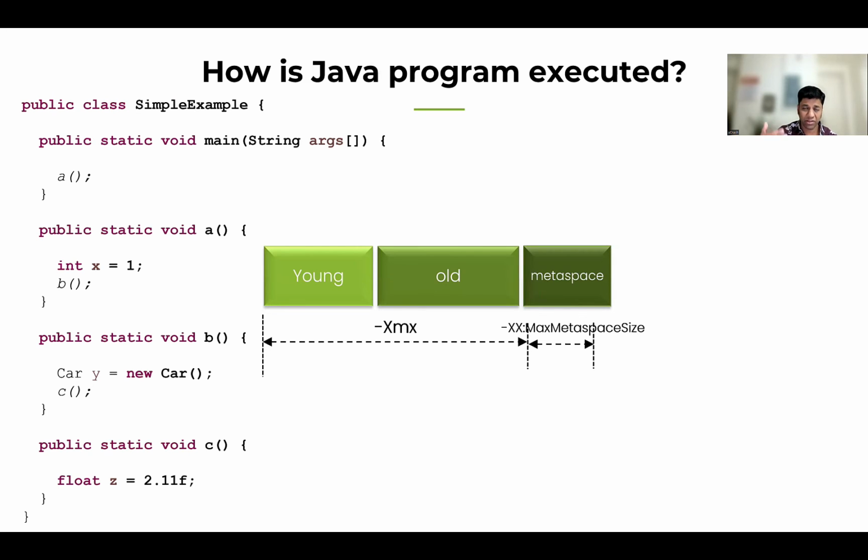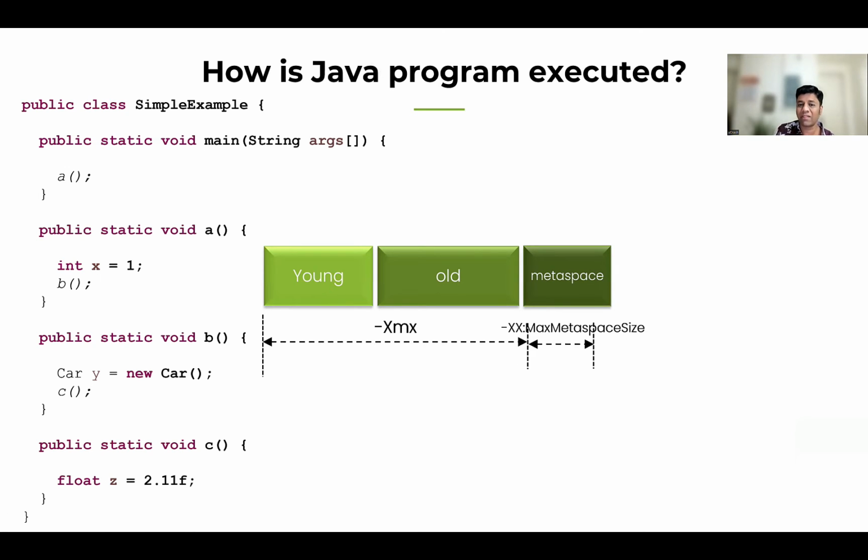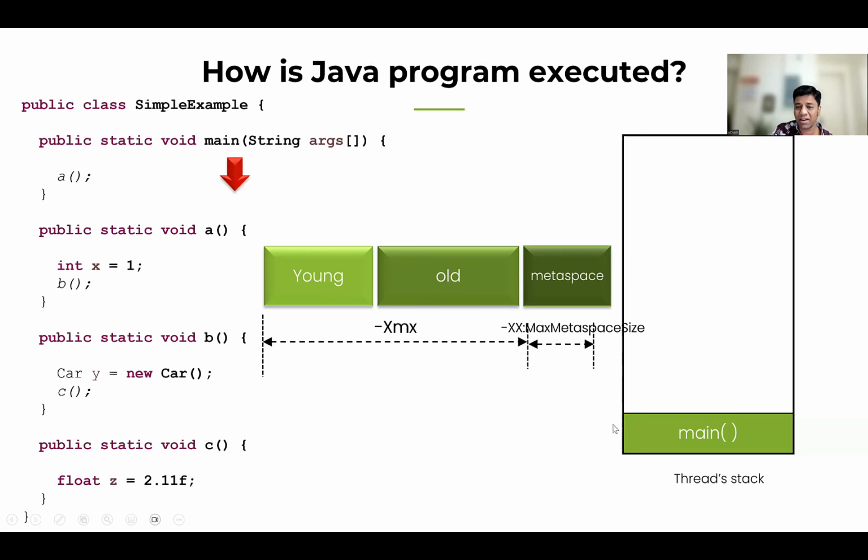At the very heart of the Java Virtual Machine, we have these three memory regions: Young generation, Old generation, Metaspace, and then there is this Others region. Now, to execute every program, we need a thread. Where is the thread created? Others. Yes, it is created in the Others region. Let's visualize this red arrow as the thread. This thread is going to be created outside of these three regions. A thread stack is going to be created. You can see it is being created here.